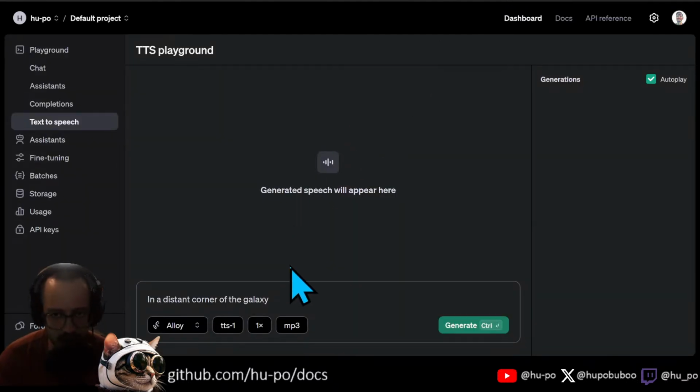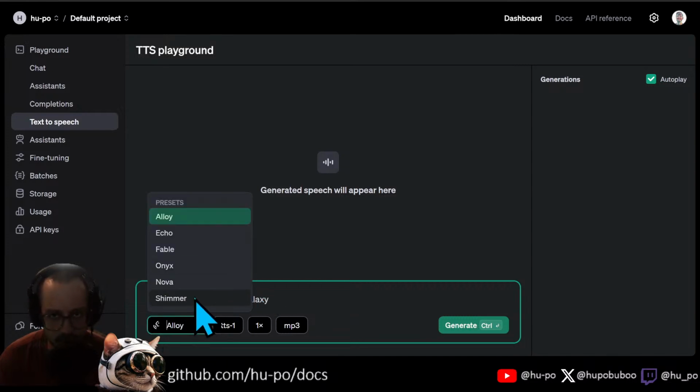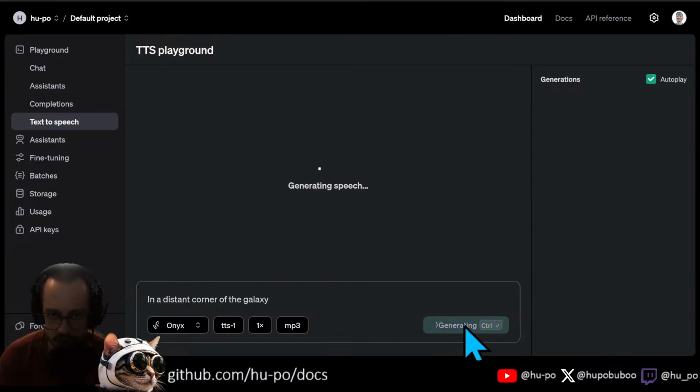Text-to-speech is kind of the same way too. I think that 11 Labs, there are some other services that are better than the OpenAI TTS, but this is probably the easiest way to do that. So I think Onyx is the cool voice, right?